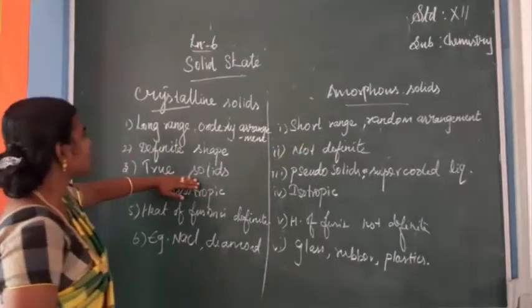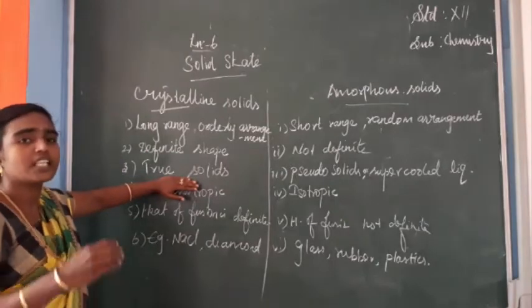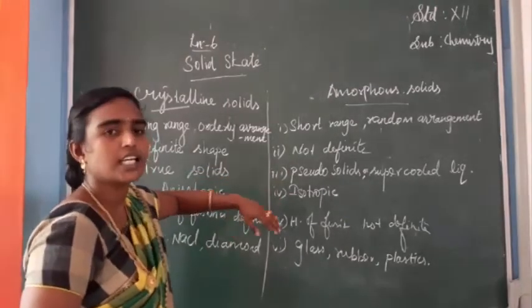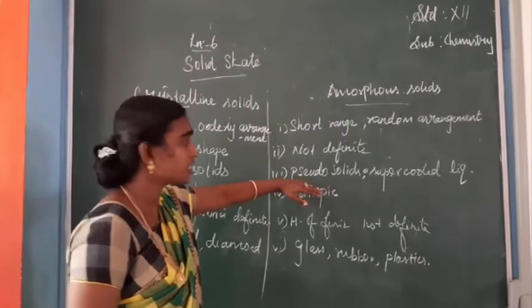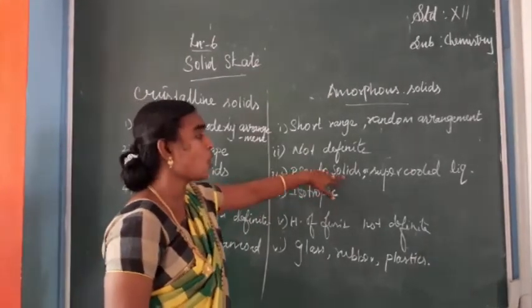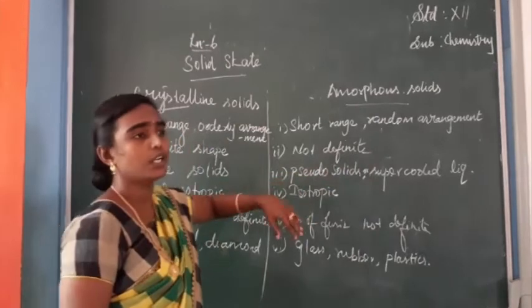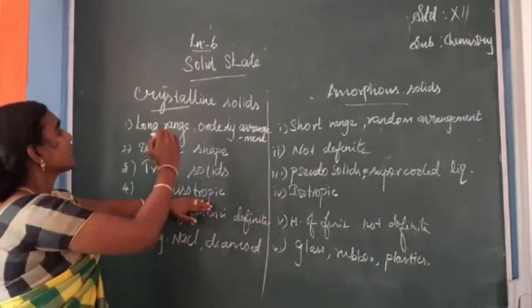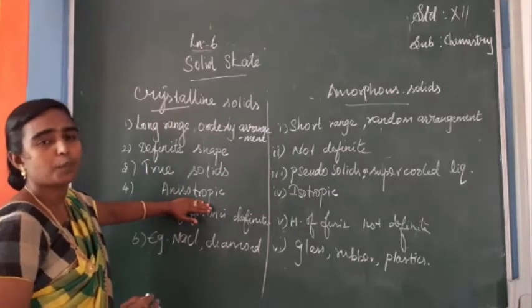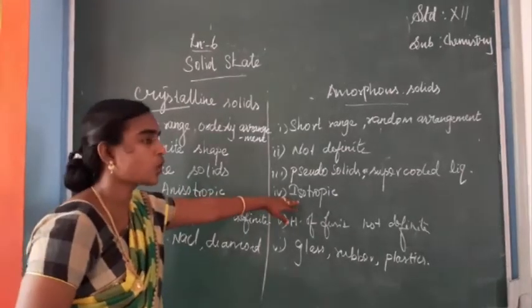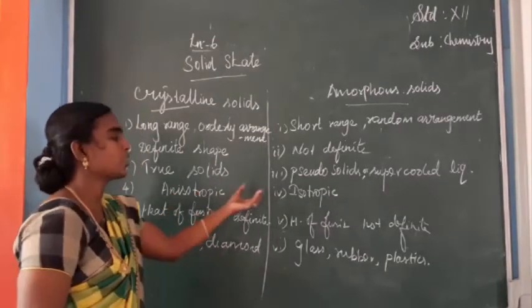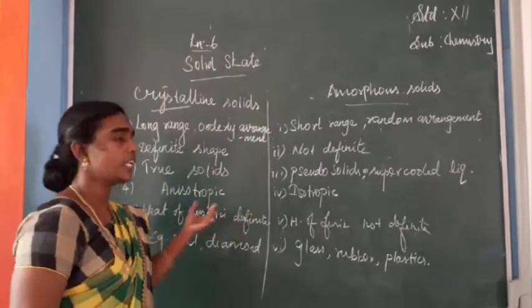So crystalline solids are otherwise called true solids. The other name of amorphous solids is pseudo solids, or supercooled liquids. Next is an important nature: crystalline solids are anisotropic in nature, but amorphous solids are isotropic in nature. This anisotropic and isotropic definition I will say later.